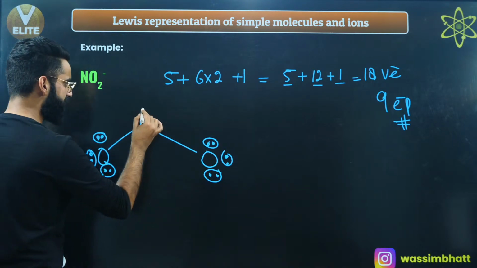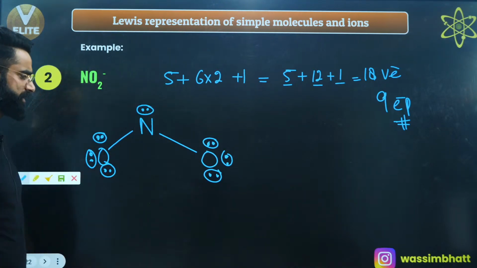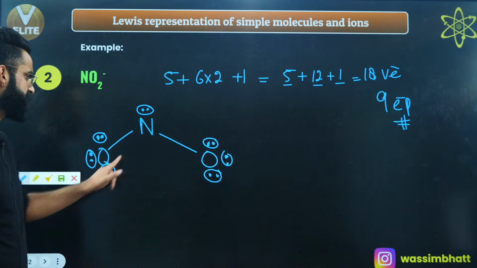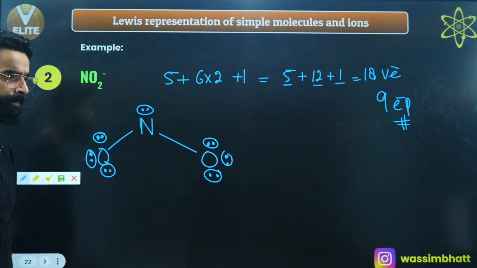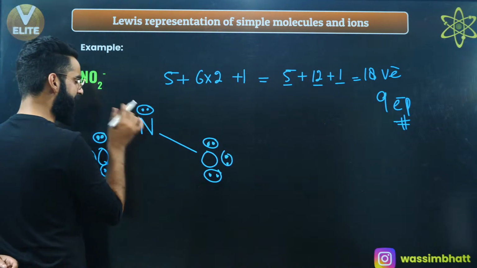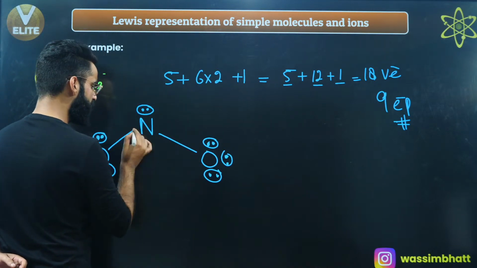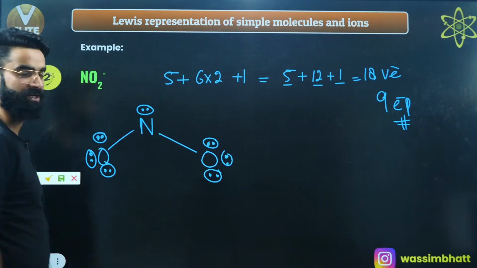There is 1 electron pair left that I'm going to give to the nitrogen. See, the octet of this is complete, the octet of this is complete, but the octet of nitrogen is not complete. Why is that? Because nitrogen right now has 1, 2, 3, 4, 5, 6 electrons in its outermost shell, but it needs 8.